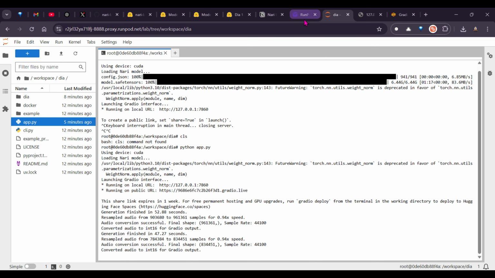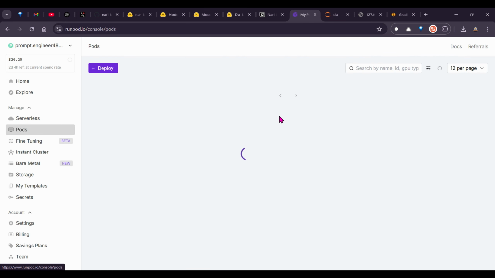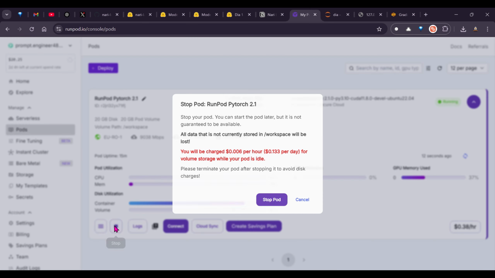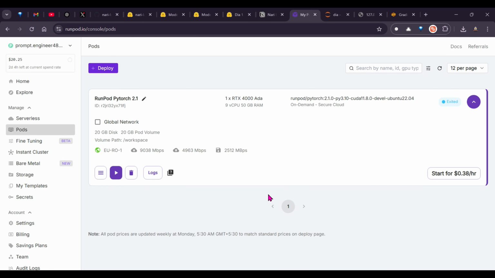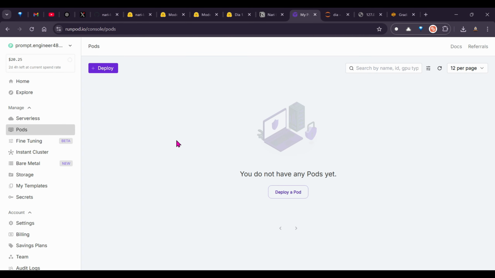But before that, we need to always close the RunPod because this is chargeable. So if you go here and stop this pod and then delete the pod itself, because we never know when we could incur charges. So this took about $0.3 of mine.